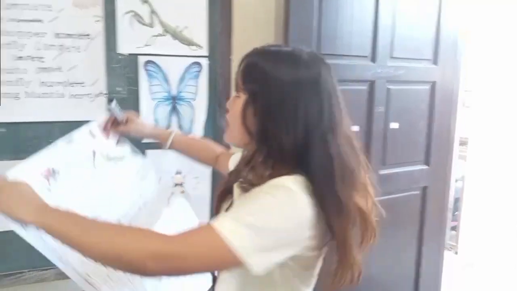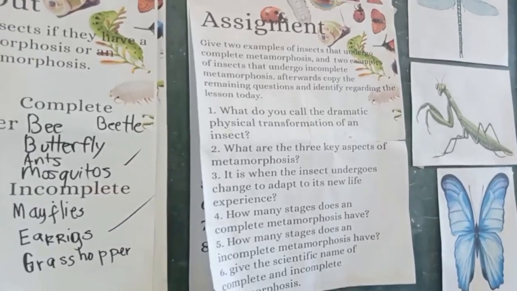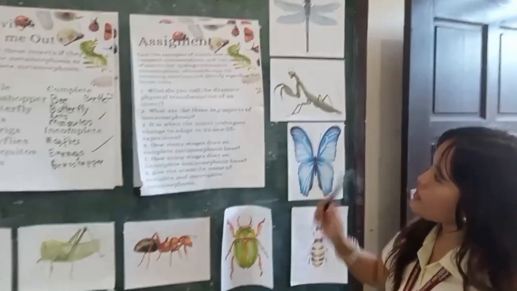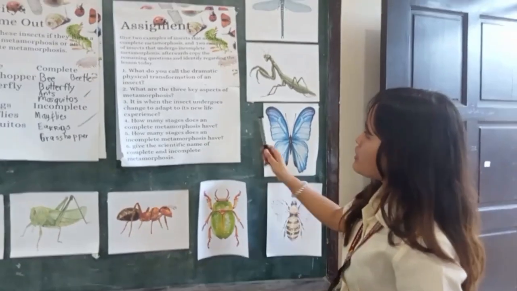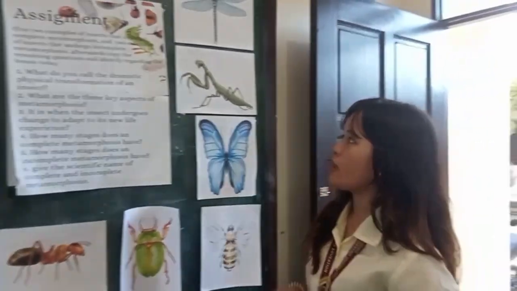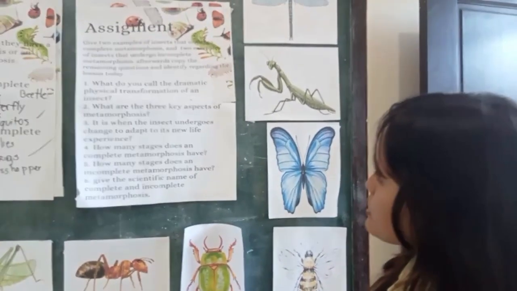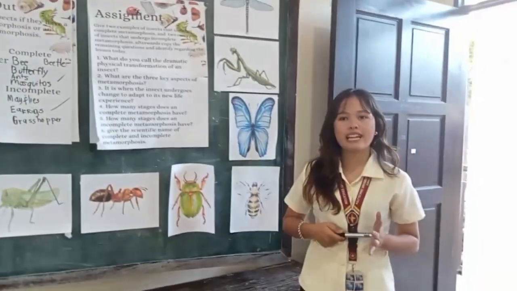And now, before we all leave the classroom, I have prepared a big home assignment for you. And before we go home, I just want to read the instructions to make it clear. For the assignment, you will give 2 examples of insects that undergo complete metamorphosis and 2 examples of insects that undergo incomplete metamorphosis. Afterwards, you will copy the remaining questions and answer them regarding our lesson for the day. Is that clear, class? Yes!